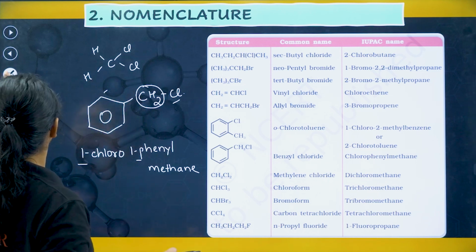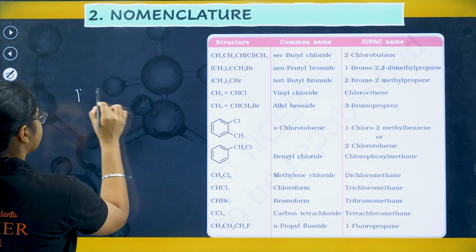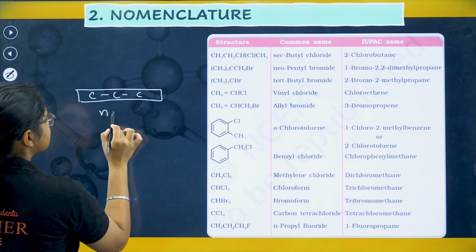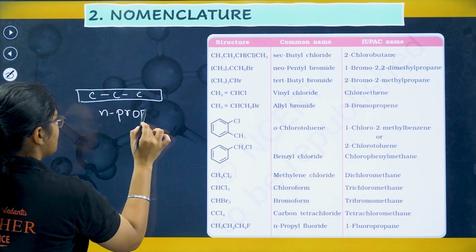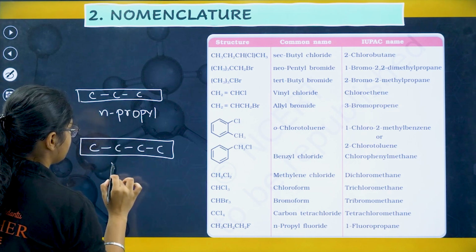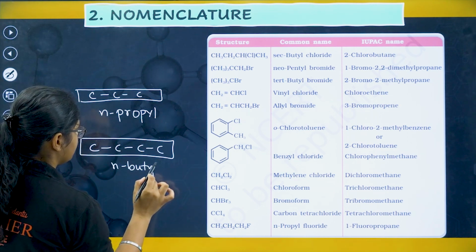When you have all the carbons in one chain, if I have 3 carbons, then it is called n-propyl. If you have 4 carbons in one chain, then you call it n-butyl.